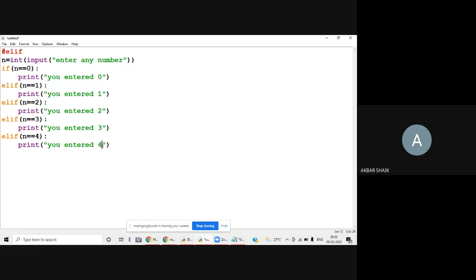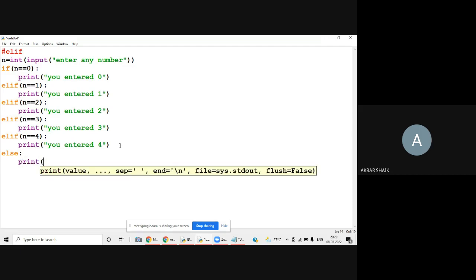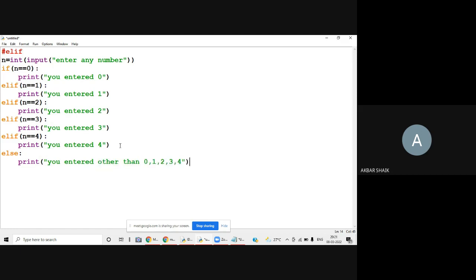If all these conditions fail, then, as I told you, the last else block will be executed. Else print "you entered other than 0, 1, 2, 3, 4". This is a simple example. Is this program clear?